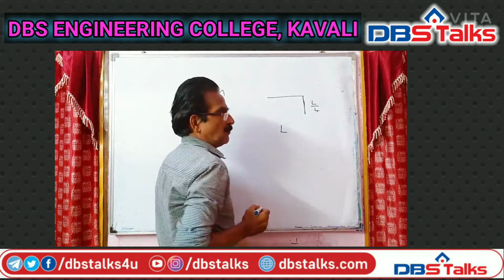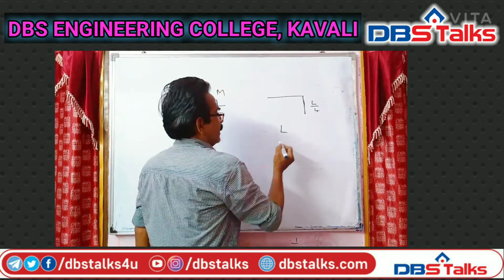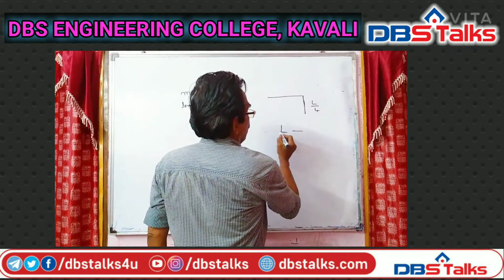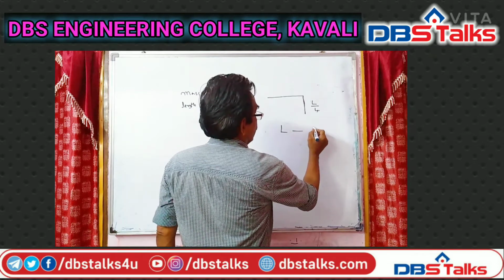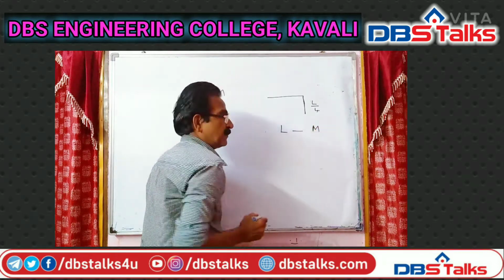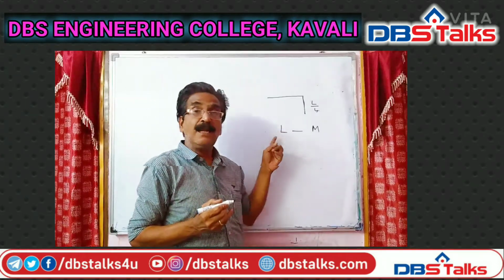See friends, the total length of the chain is capital L, so the hanging length is L by 4.